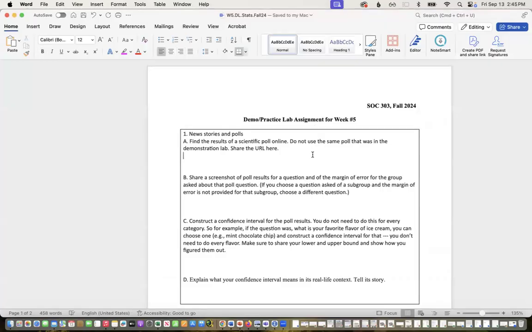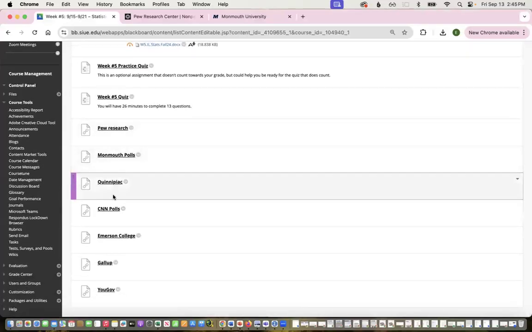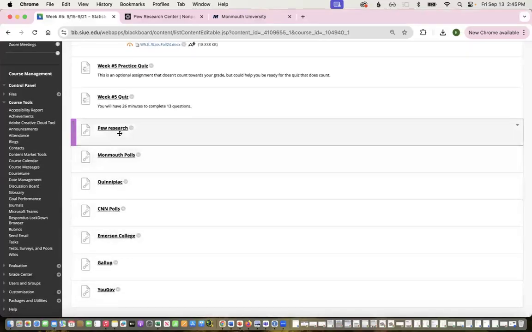It says to find the results of a scientific poll online. So you don't want just one that was done on social media or something else. You want one that used probability sampling, right? That's meant to be representative of a target population. And that's also going to give us a margin of error, which is what we need to calculate a confidence interval. So on here, I've posted some links to some different websites. You can find your own if you want, but you can use any of these.